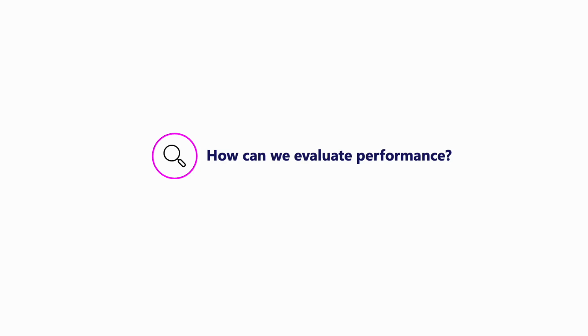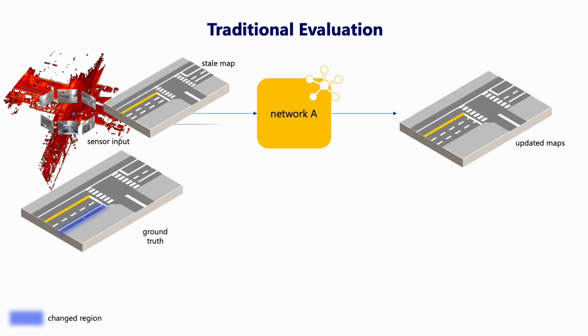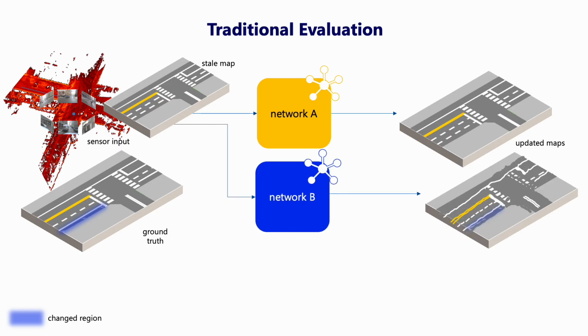Traditional evaluation has a shortcoming. Consider the following example. We have sensor input and a stale map. In ground truth, the rightmost lane has been converted into a bike lane. Now imagine two networks. Network A barely updates the prior, while Network B responds well to the change, but slightly degrades the overall map.